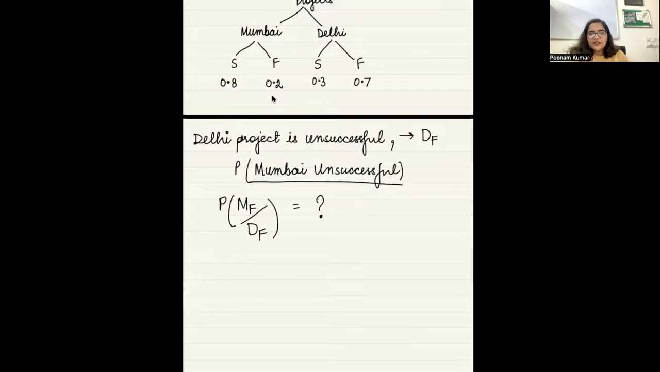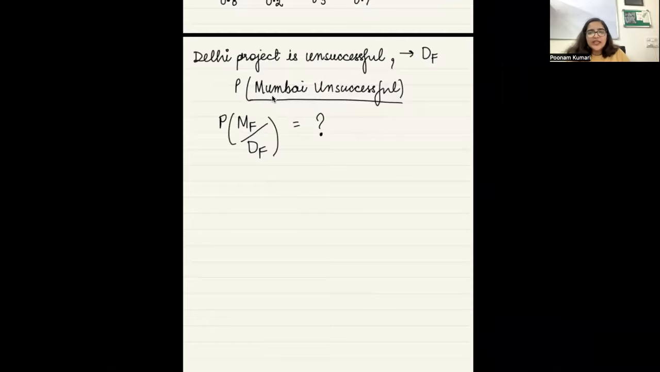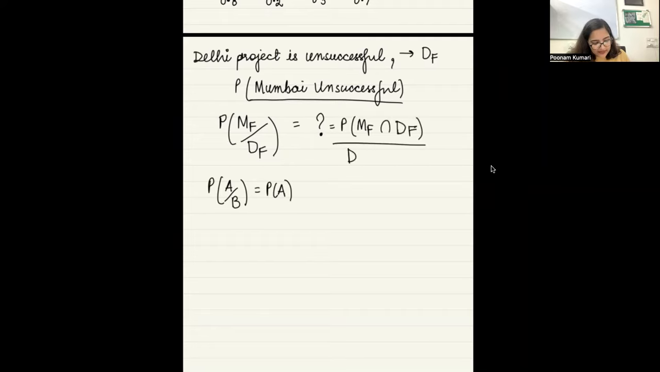So, there was one definition of independence, which we said: two events A and B are independent if the probability of A given B is exactly equal to the probability of A. Right? Or the other way that you would like to do it is this. Normally, we would have done this, right? What is the probability of Mumbai failing intersection Delhi failing, given the probability of Delhi failing? Yes or no?